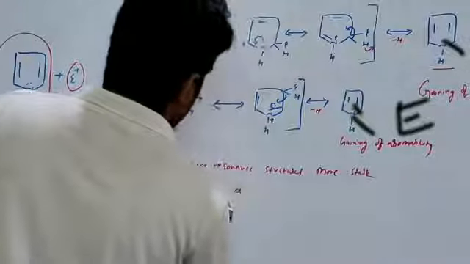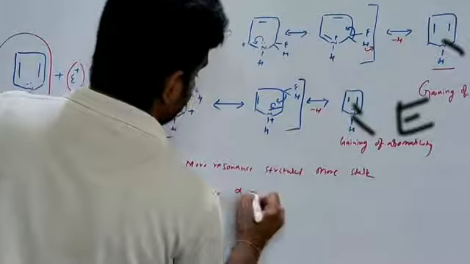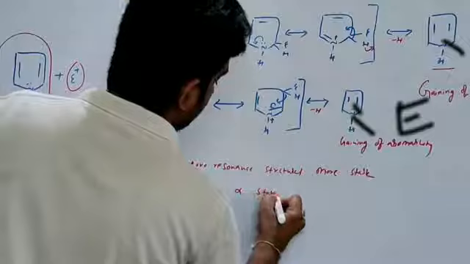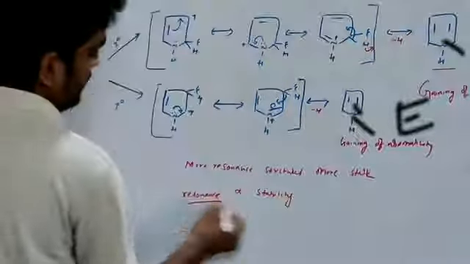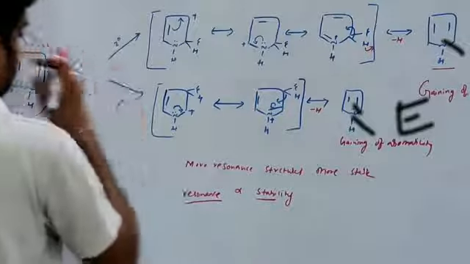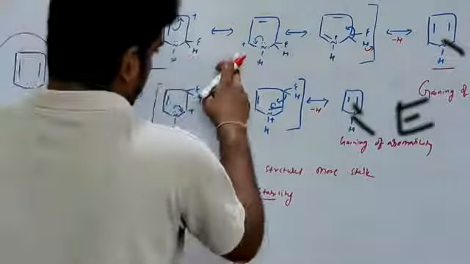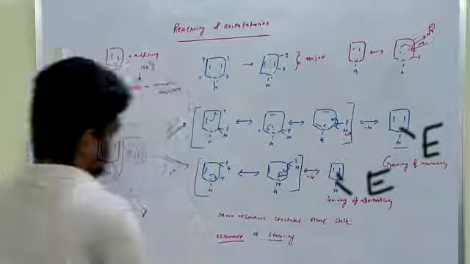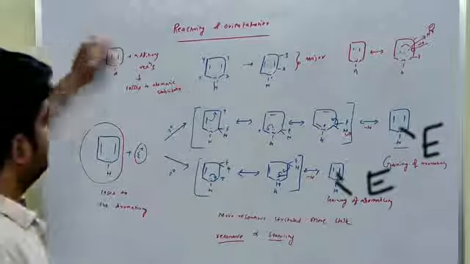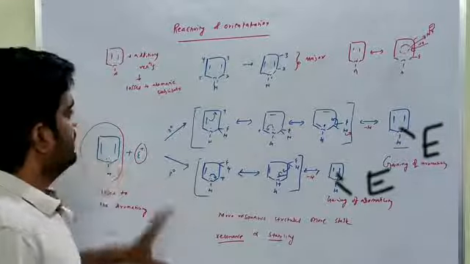Resonance is directly proportional to stability. That's why the second position, with more resonance and more stability, is the major one. This is the reactivity and orientation.